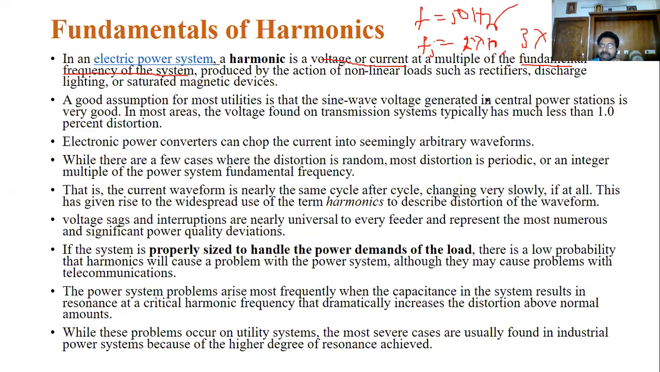The main reason behind the production of harmonics in the system is non-linear loads. What are the non-linear loads? One of them is power electronic devices, then discharge lighting equipment, then saturated magnetic devices. All of these come under non-linear loads. A non-linear load draws current from the supply that is not linear, and that's why we treat it as non-linear.